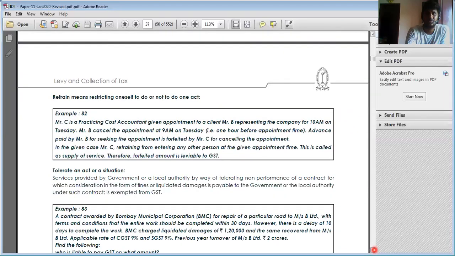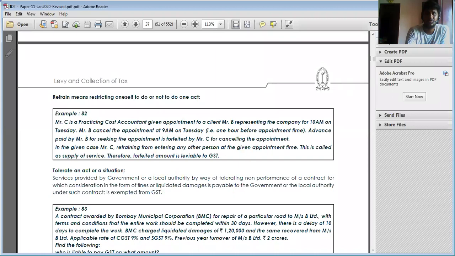Clear, right? Mr. C is a practicing chartered cost accountant giving an appointment to a client, Mr. B, representing the company at 10 a.m. on Tuesday. Mr. B cancelled the appointment at 9 a.m. on Tuesday, 1 hour before the appointment. The advance paid by Mr. B for seeking the appointment is forfeited by Mr. C for cancelling the appointment. Here also it is regarded as supply.